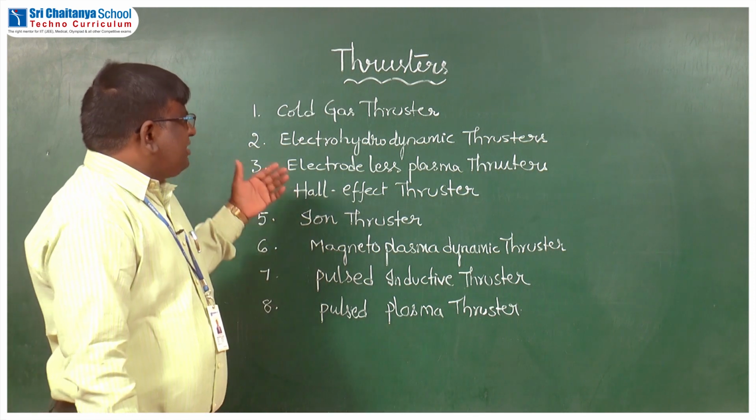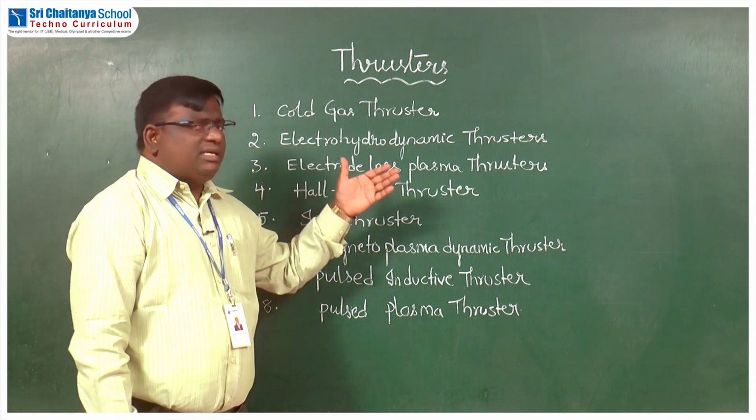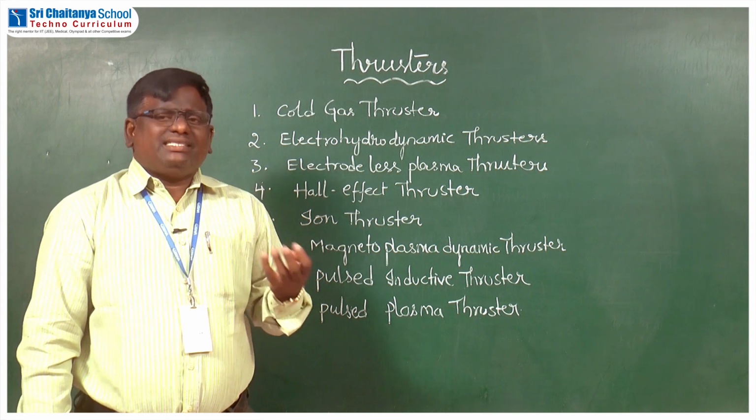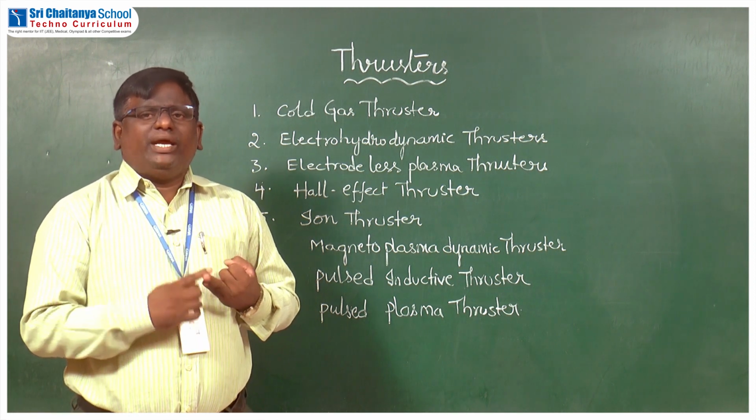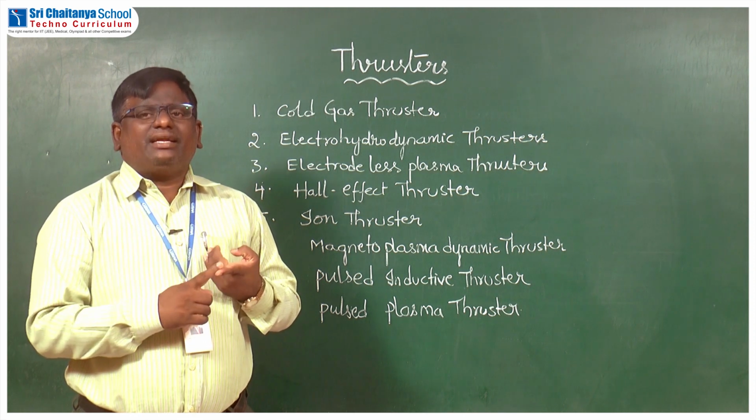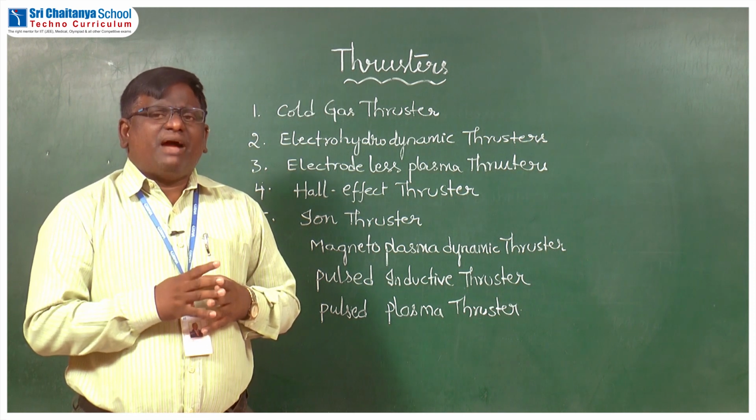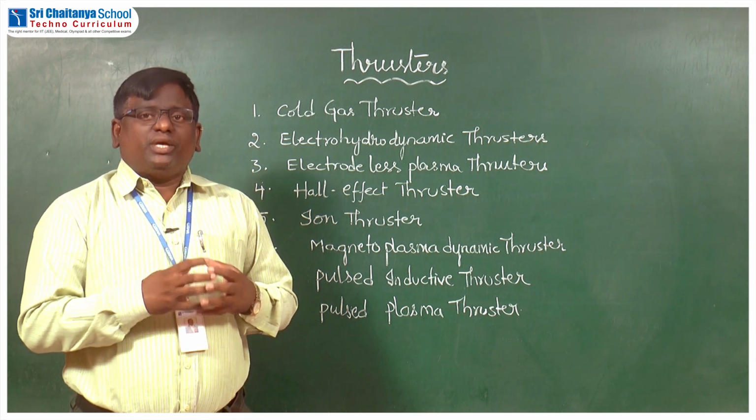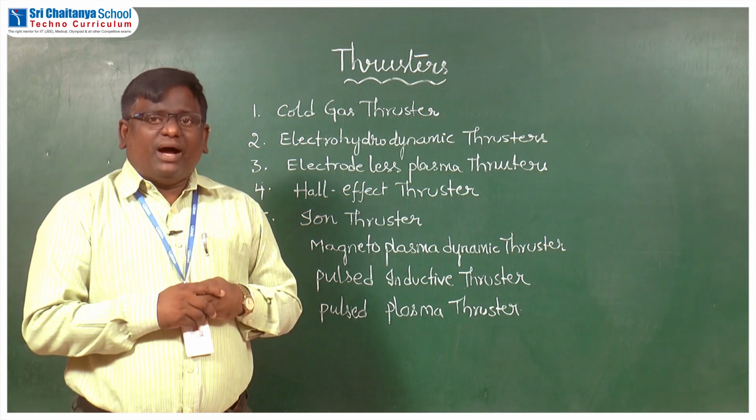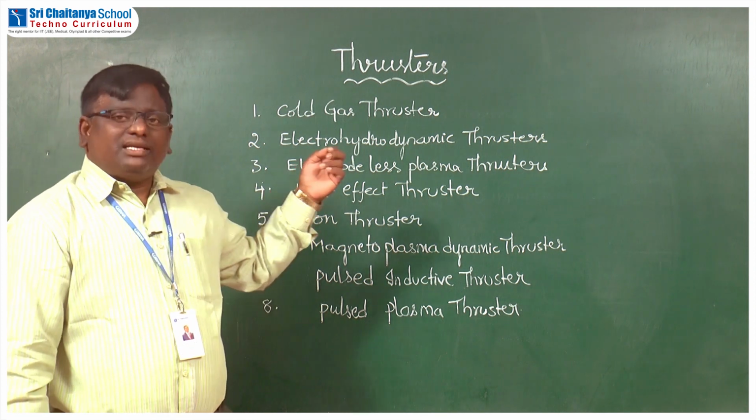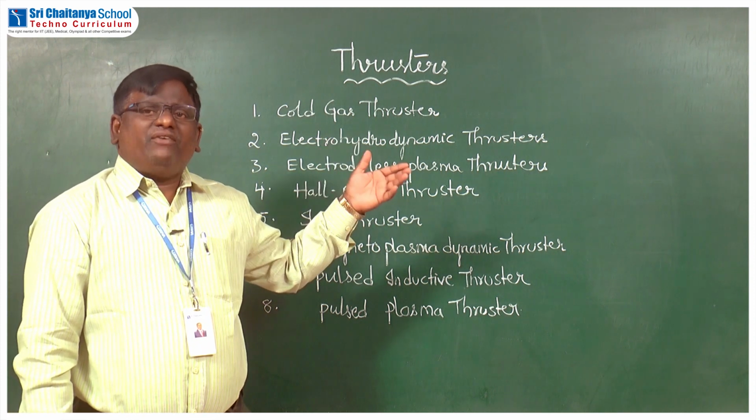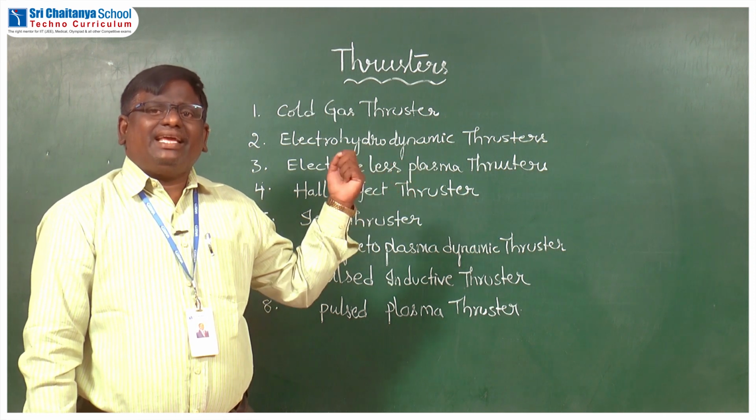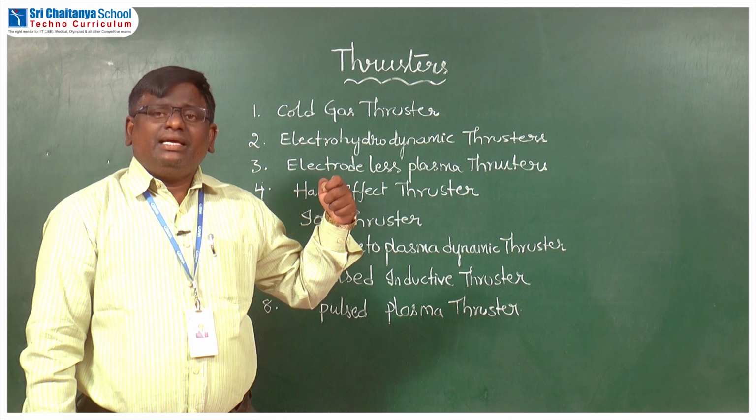And the third category of thrusters is the electrodeless plasma thrusters. You know plasma. Plasma is the fourth state of matter. The three states of matter are solids, liquids, gases, and the fourth state of matter is where we have an equal number of positive and negative ions together. That matter is called plasma. So the electrodeless plasma thruster is the next type of electron thruster, which doesn't use any electrodes to produce the thrust.